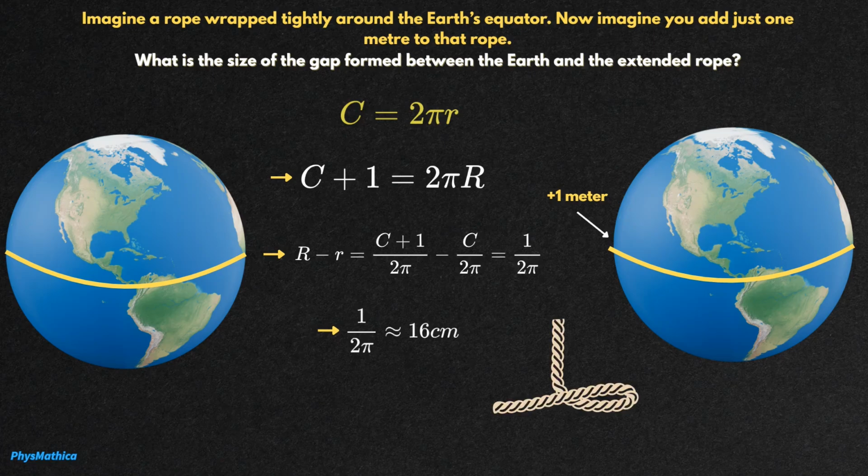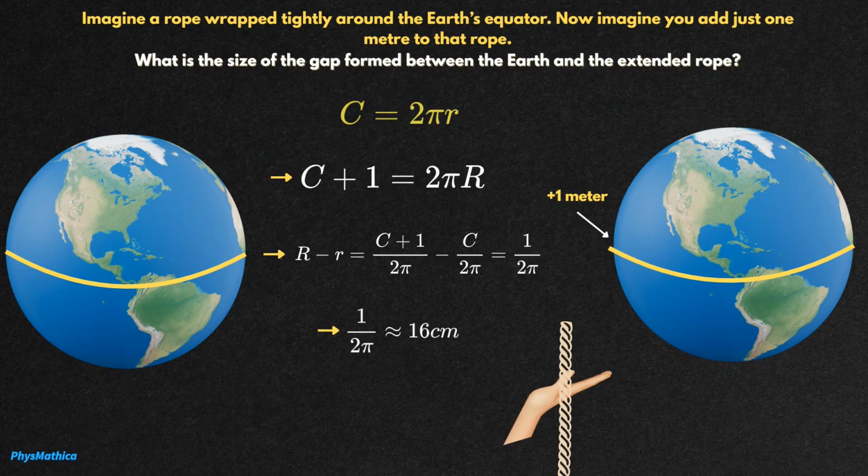And this is actually shocking, because that shows that we can actually slide our hand between planet Earth and that rope. And that does not come very quickly and clean as an intuitive thought. The reason behind this is that circumference increases linearly with radius, and that's the main point here.